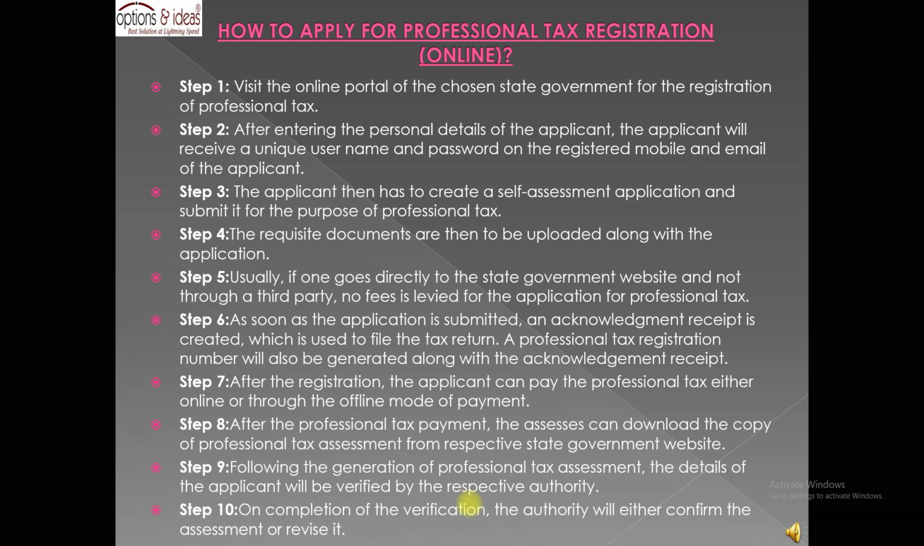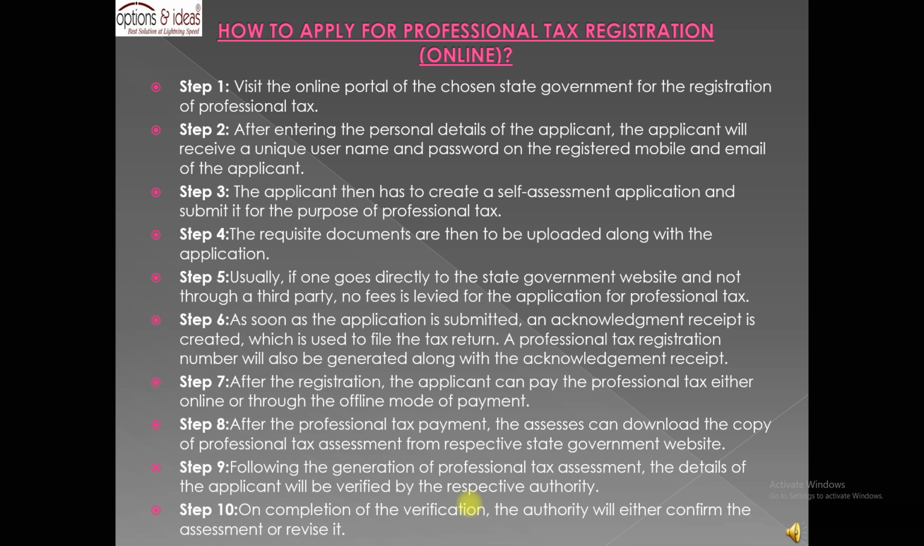Step 4. The requisite documents are then to be uploaded along with the application. Step 5. Usually, if one goes directly to the state government website and not through a third party, no fees is levied for the application for professional tax. Step 6. As soon as the application is submitted, an acknowledgement receipt is created, which is used to file the tax return. A professional tax registration number will also be generated along with the acknowledgement receipt.